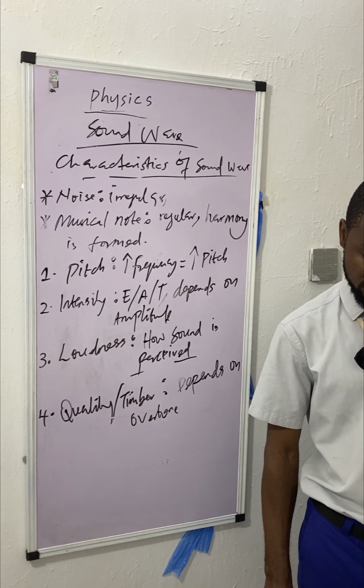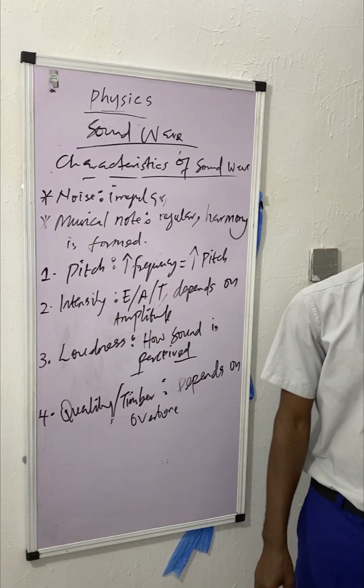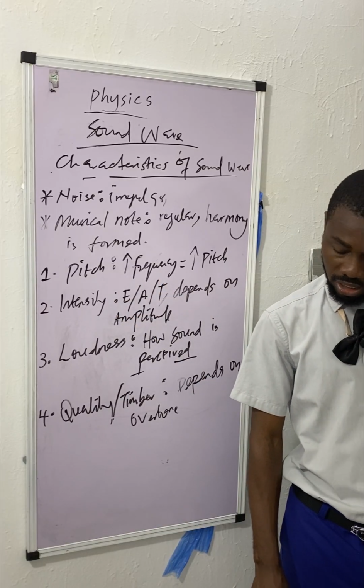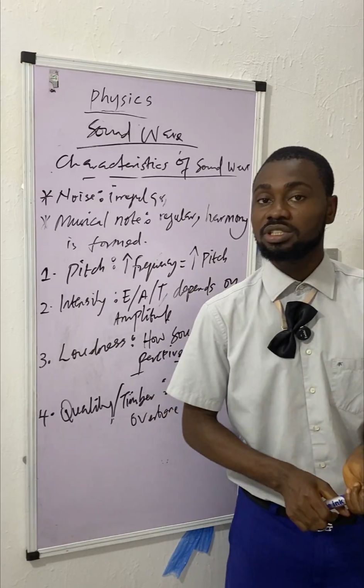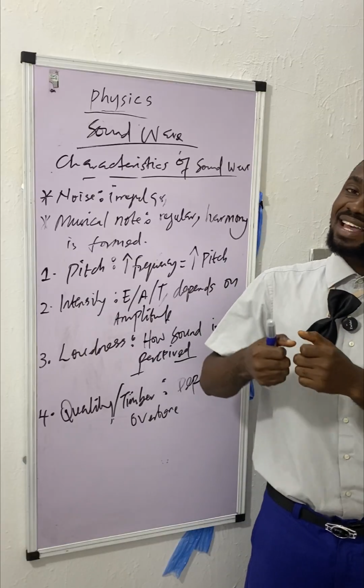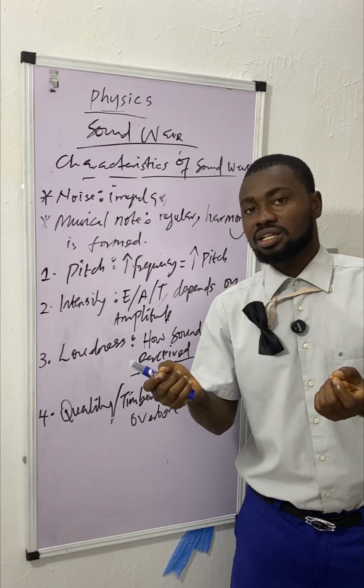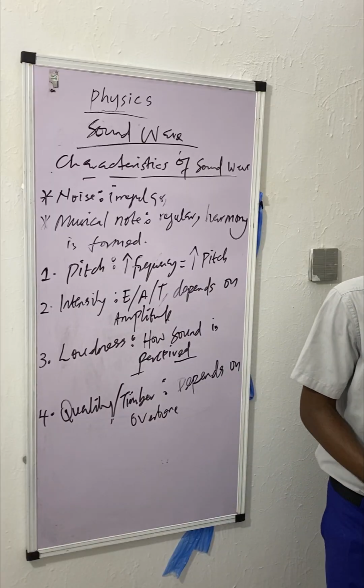What are the applications of the quality of sound to musical instruments? Pitch control. How do we control the pitch? Remember, it depends on frequency. So if we can control the frequency of the string or the instrument, we can control the pitch. If we tighten the string, it gives a high pitch. If we loosen the string, it gives a low pitch sound.